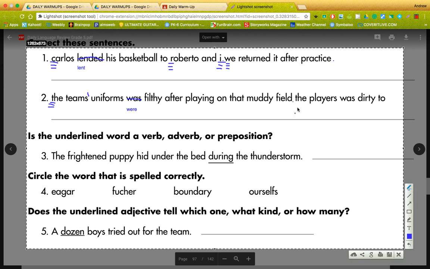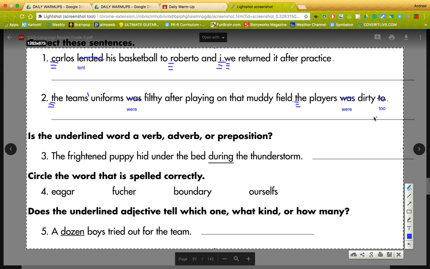They want us to put a period there and then start a new sentence. The players, I've got to capitalize the if we do it this way. The players were, because we're talking about more than one player again, so it's the wrong verb again. Were dirty too. Now, this is interesting. Guys, it's the wrong too. So let me cross that off. When you can replace too with also, it's TOO. So hopefully you change this to TOO. Now I'm going to put a period at the end just to make sure I don't forget that.